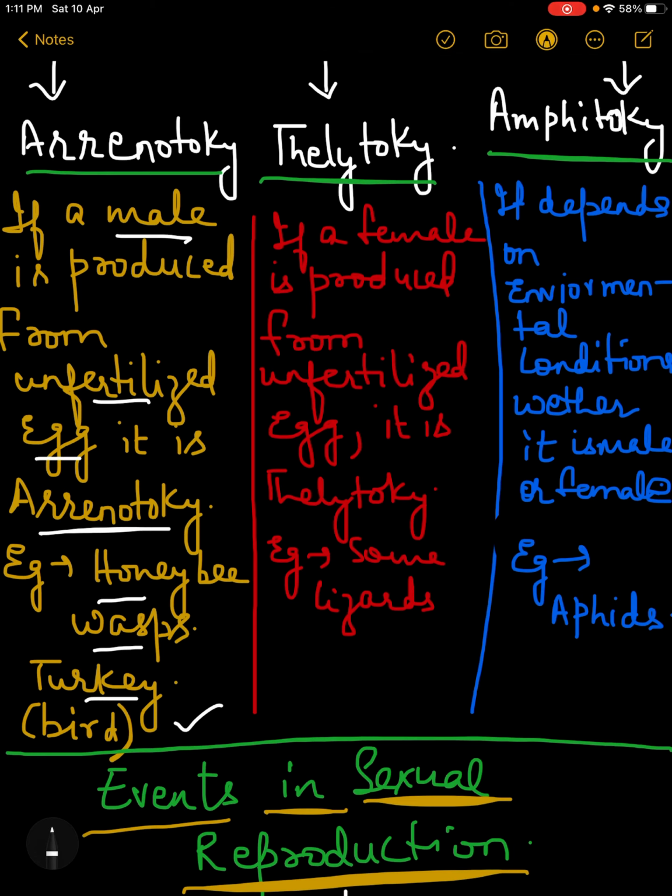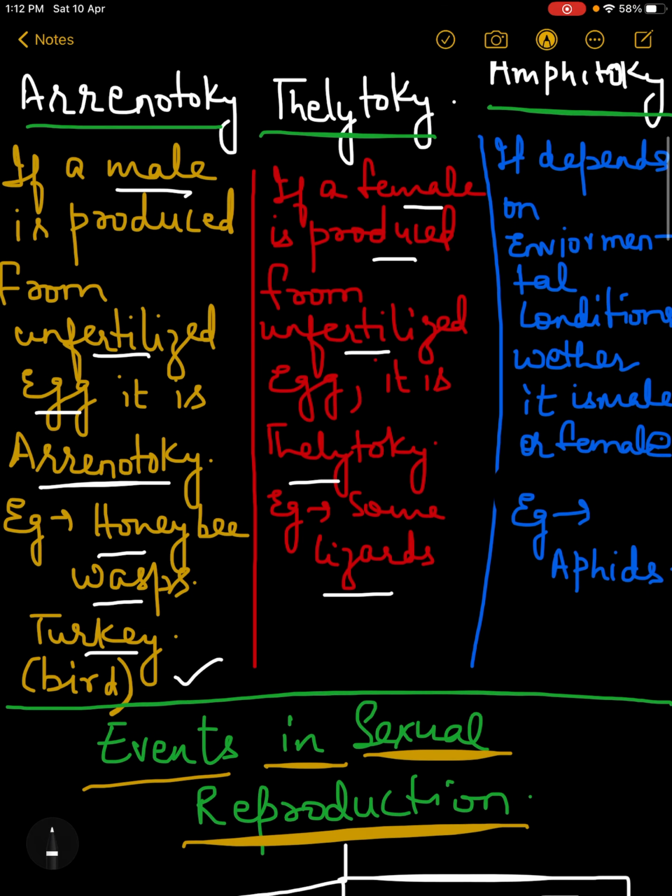Then thelytoky. It is just the opposite of arrhenotoky. If a female is produced from the unfertilized egg, it is thelytoky. The examples are certain lizards. Amphitoky depends on environmental factors or conditions, whether a male or a female will be produced. That means the unfertilized egg can give rise to a male also, and it can give rise to a female also, depending upon various factors surrounding the organism. The examples are the aphids.